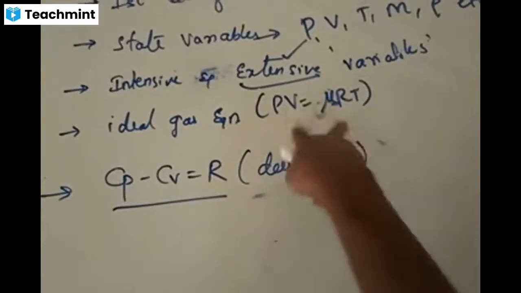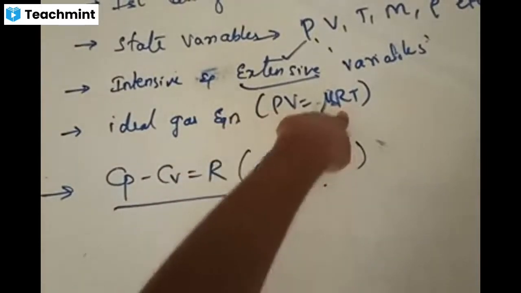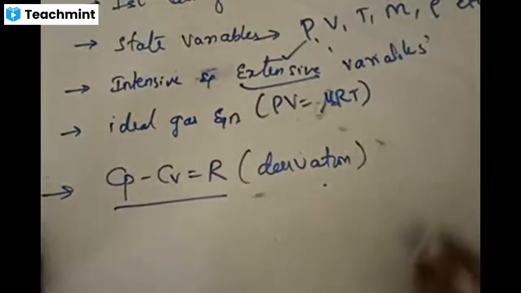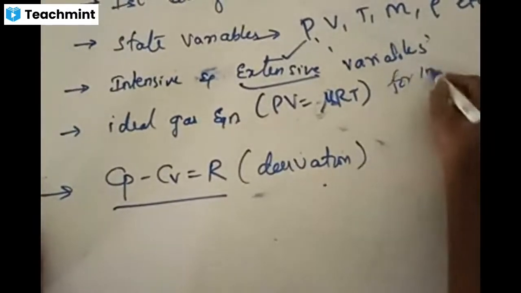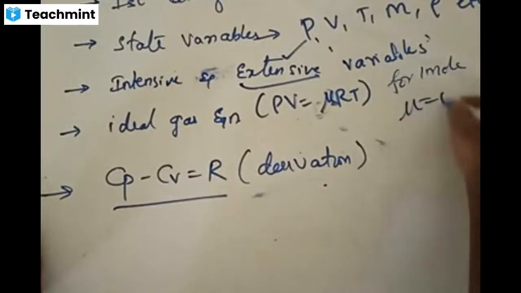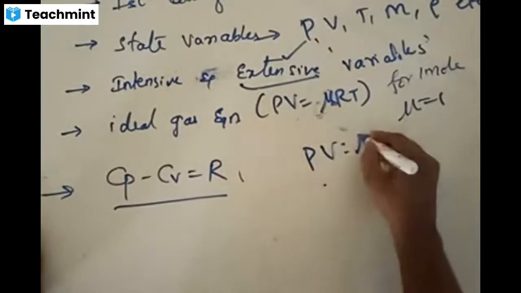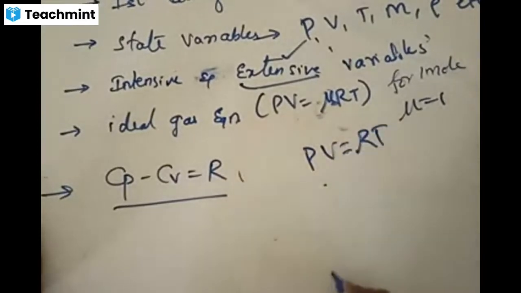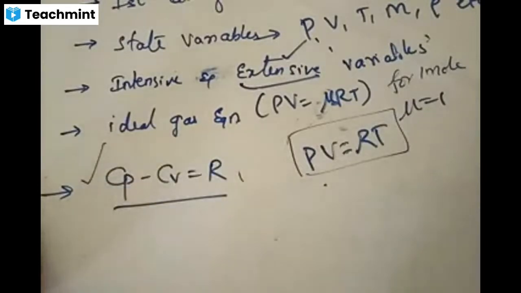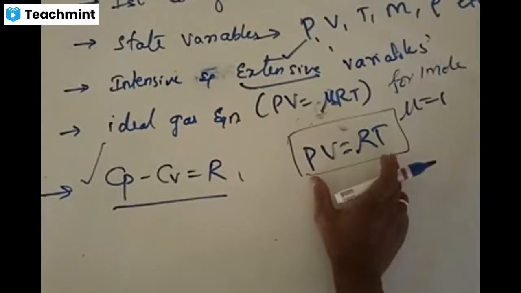Now you should know, once you read some equation, you should know the terms. P is the pressure of the gas, V is volume, R is the universal gas constant, T is temperature, mu is the number of moles of the gas. Usually we refer to 1 mole of a gas. For 1 mole of a gas, mu is equals to 1. In that case, you can write the equation as PV is equals to RT. We make use of this condition to derive that Cp minus Cv is equals to R.